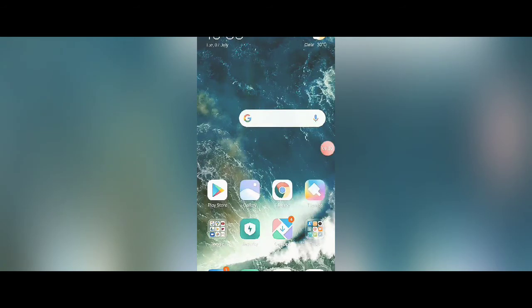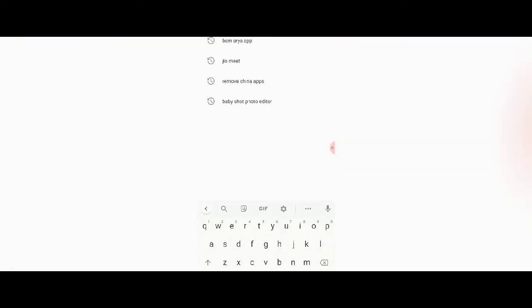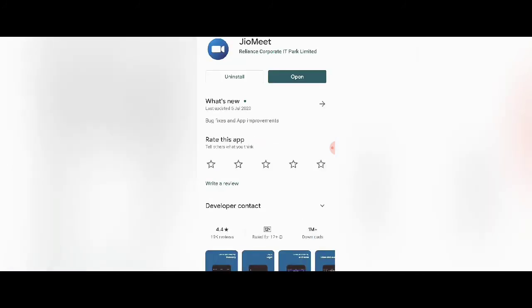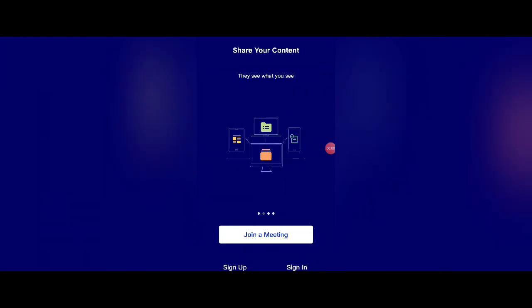Now I'll tell you how you can install the same app using your mobile. Just go to the Play Store and type here GeoMeet, right? This icon will come. I have already installed this app on my phone, that's why only the green icon is highlighted. Otherwise, it will show Install. Just click that button, Open. I do not want to update right now, so I skip it. It will show like this, right?